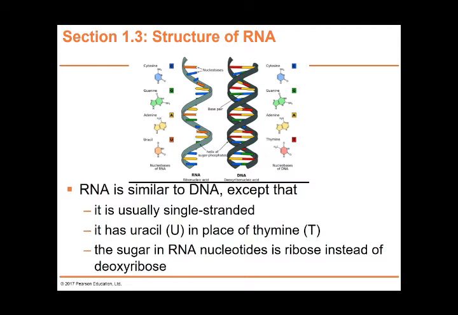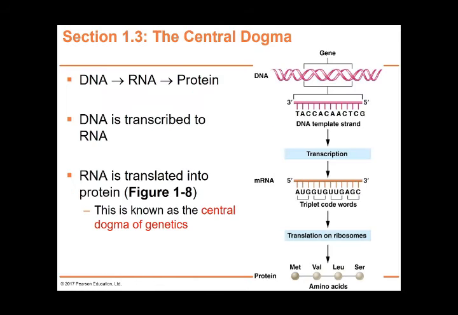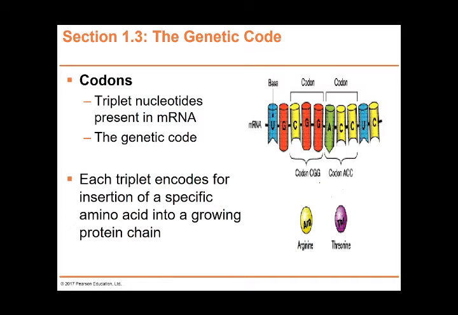So RNA is similar to DNA except it is single-stranded. It has uracil instead of thymine, and the sugar in RNA is ribose instead of deoxyribose. So this is the central dogma of genetics. DNA to RNA to protein. DNA has to be transcribed to RNA, and then RNA needs to be translated into protein.